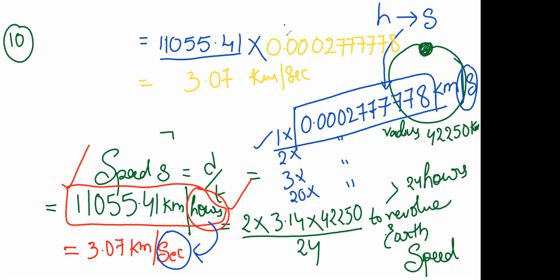Is it clear to you now? Ma'am, only we can convert kilometers per hour into kilometers per second, or we can convert meters per second also? This tip is for kilometers per second only. Whenever it is given kilometers per hour, you can convert it into meters per second, 5 by 18 you can use. But here especially kilometer is not changing. Kilometer is common here. Only time is changing, from hours to seconds.